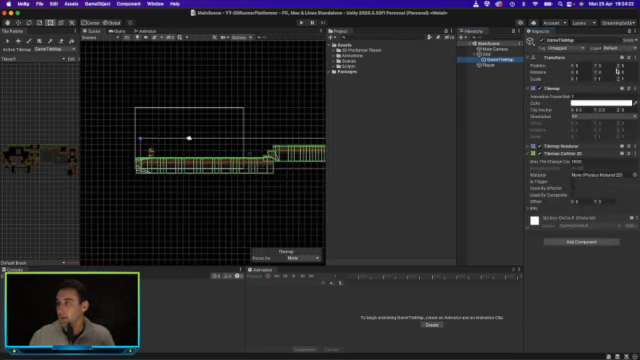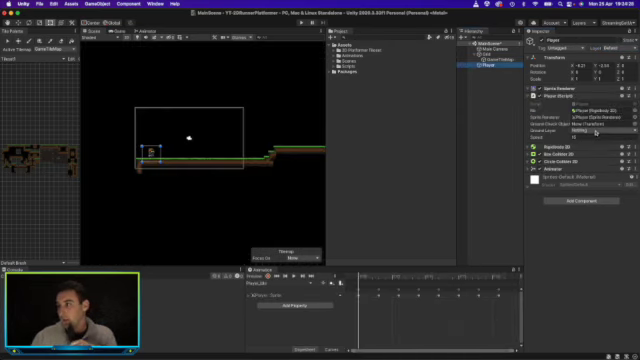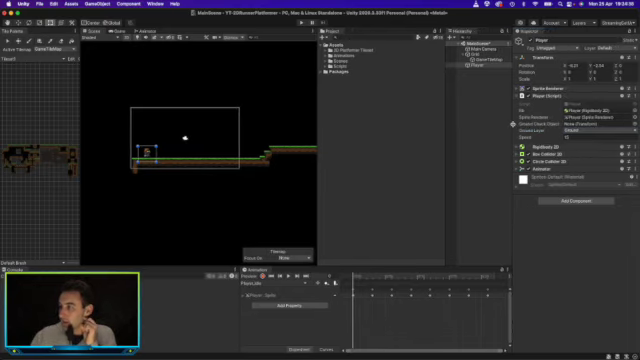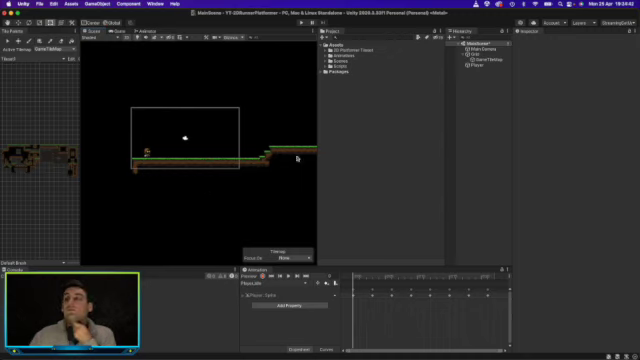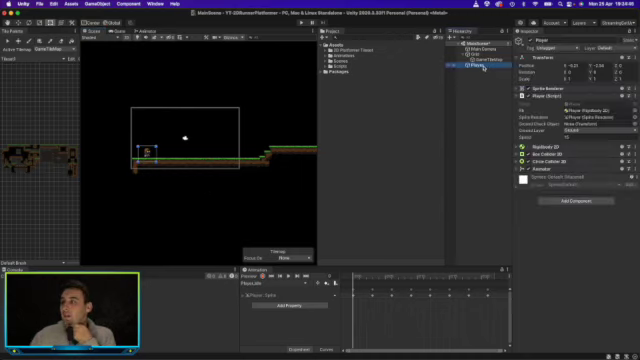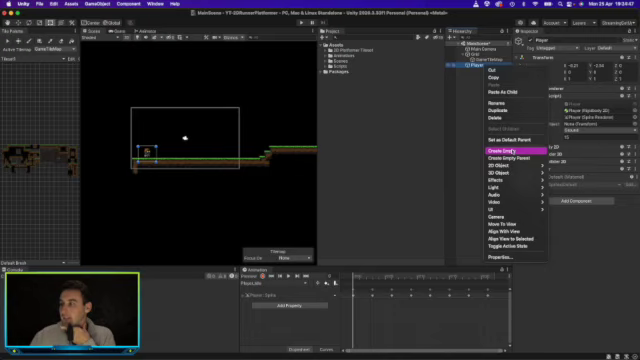So if we go back to tile map, we can select ground now, and then if we go to our player, all we need to do is in here we'll just select ground as our ground layer, which makes sense. And the last thing we need to do is we need to get a ground check object. So what we need to do on the player, we need to create an empty.